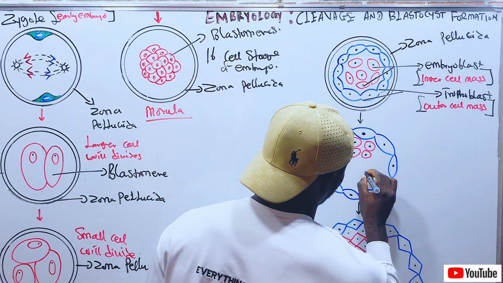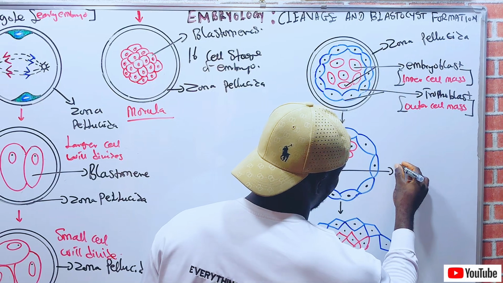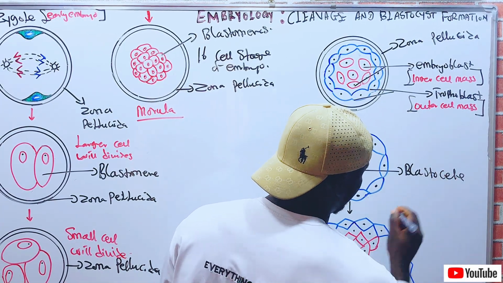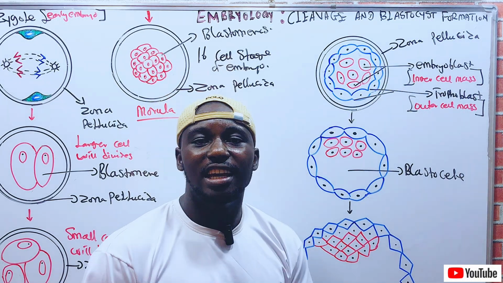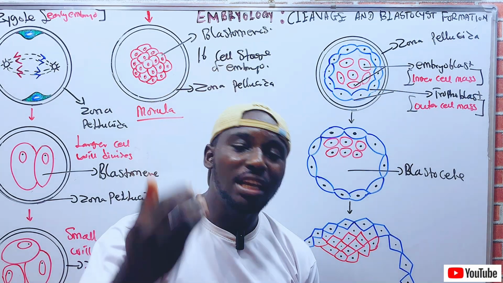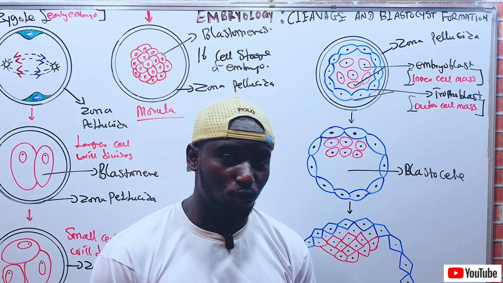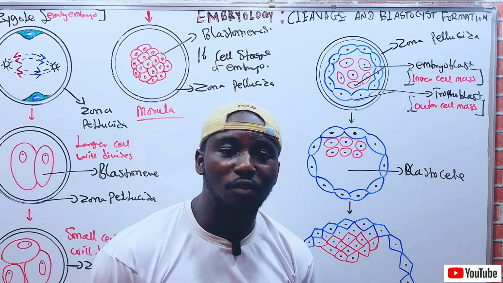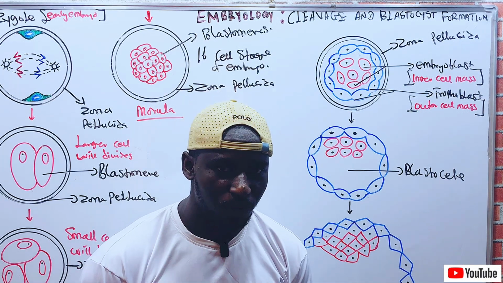This is the blastocele. It is a single large cavity that was formed by the presence of the endometrial fluid that was secreted by the endometrium of the uterine tube.